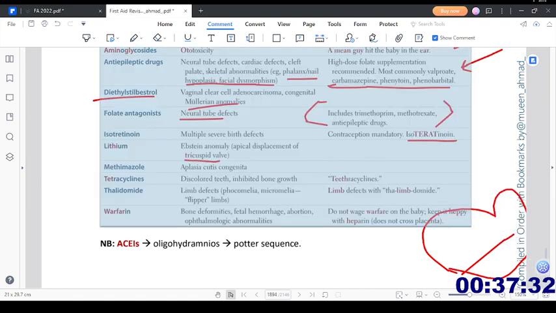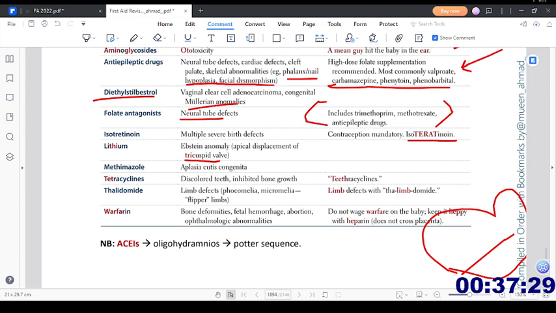So let's move on. Methimazole will cause aplasia cutis congenita. Then we have tetracyclines, they can cause discolored teeth and inhibited bone growth. Then thalidomide, limb defects: phocomelia, micromelia, or flipper limbs. Limb defects with thalidomide. You can search them on Google.